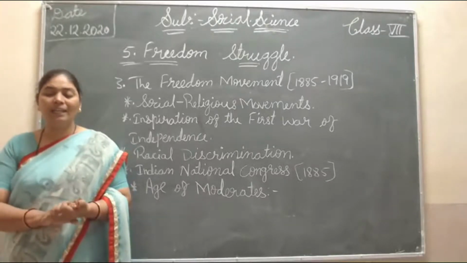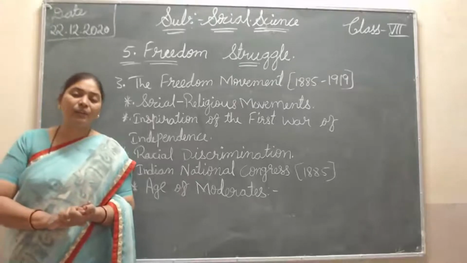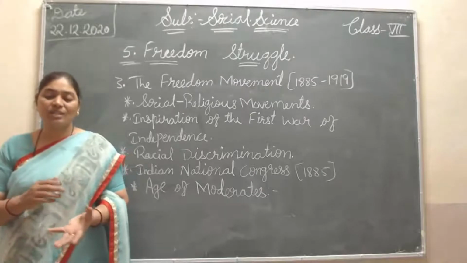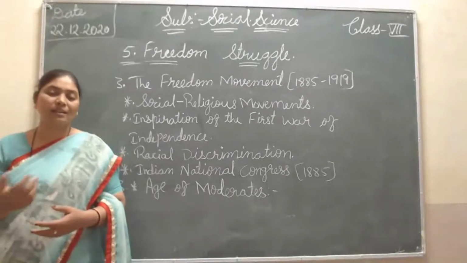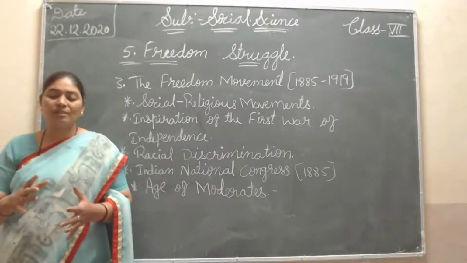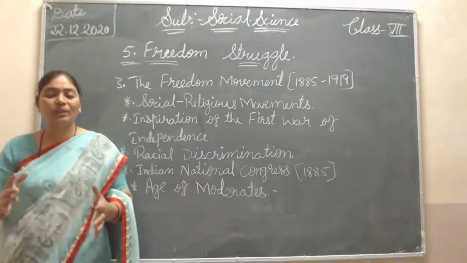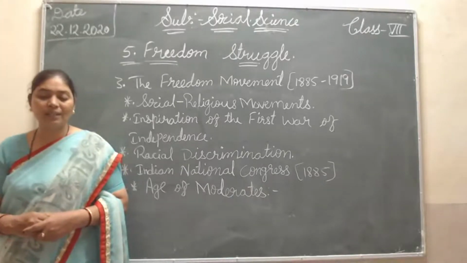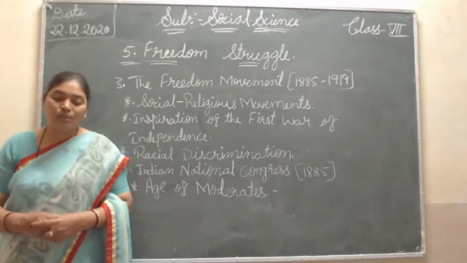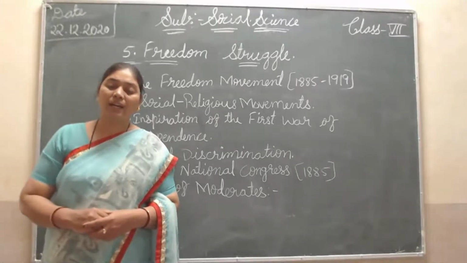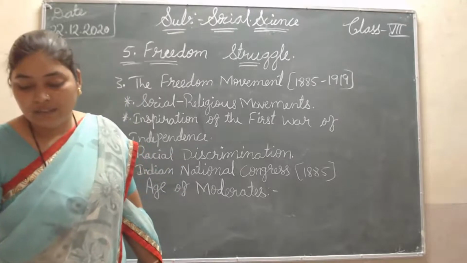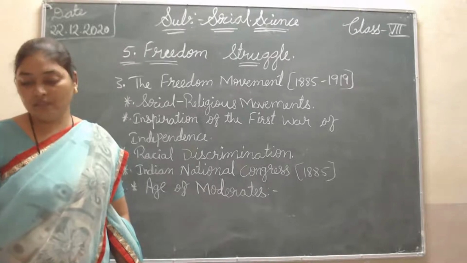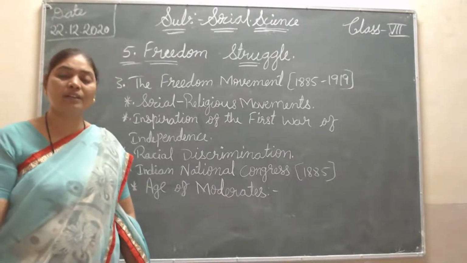This started in 1885, and 1885 to 1905 is called the moderate age. After that, in the next class I will explain that one. These people worked hard for the unity of India, and that's why they got a place in the legislative assembly, they entered the legislative assembly. In this way these people, working hard, gave a little inspiration to the people for the struggle for freedom.